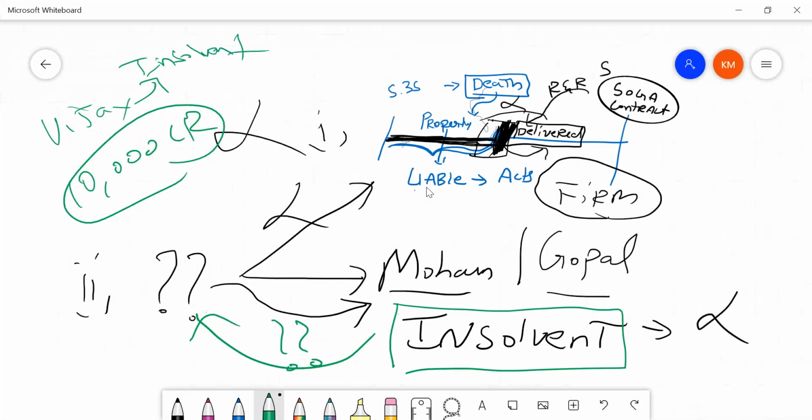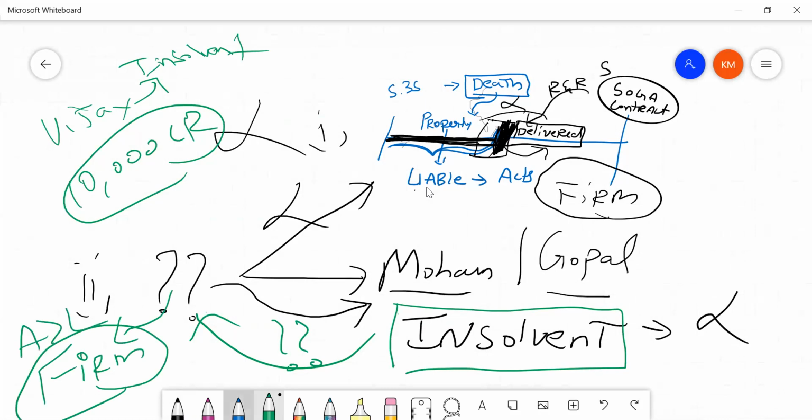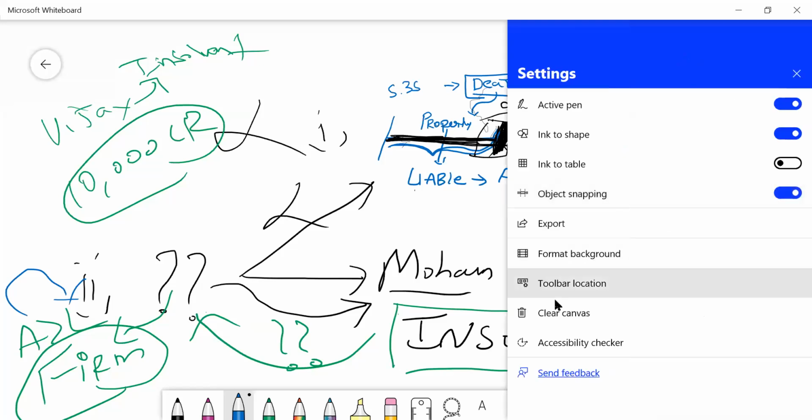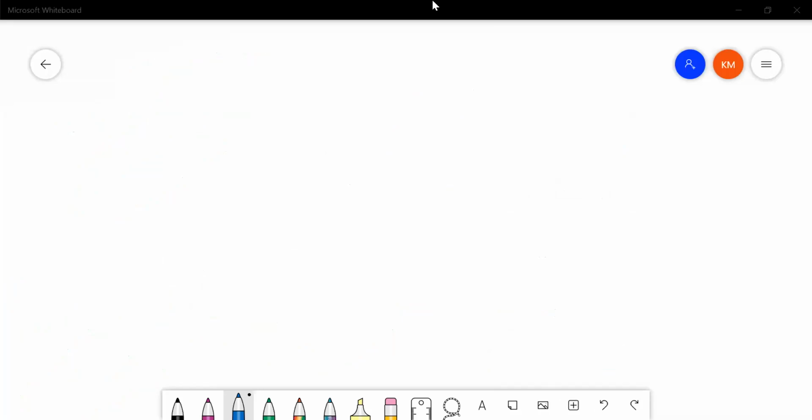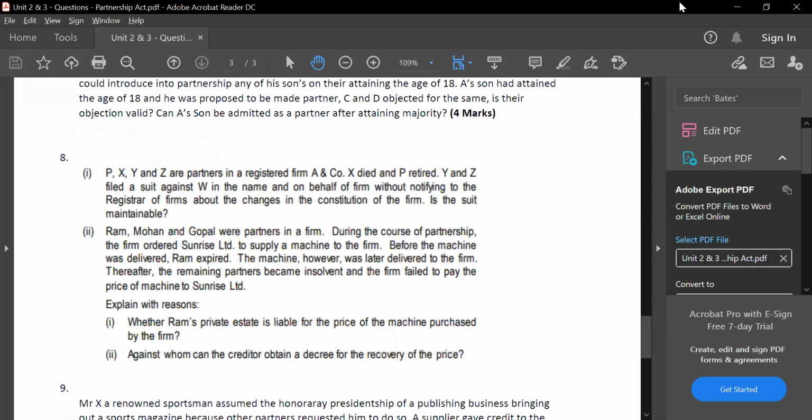So what can he do? He can sue the partners. Sunrise Limited can also sue the firm. If the firm has any assets which are more than the liabilities, then the firm will use that money to make the payment. This is the concept in this question. I hope you guys have understood now. Have you guys understood now?